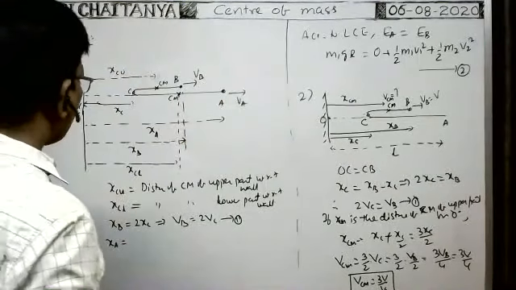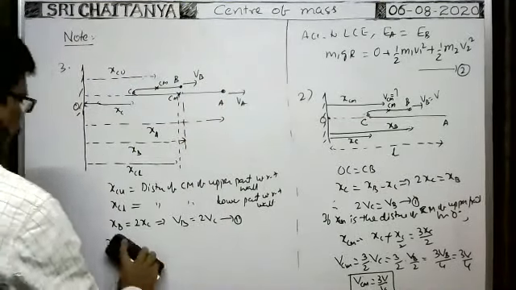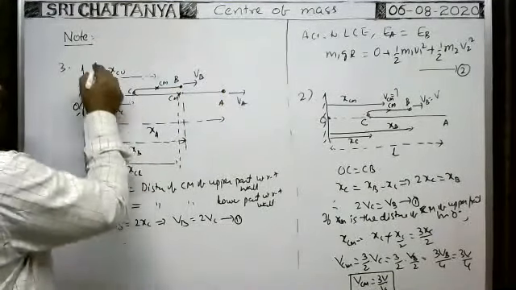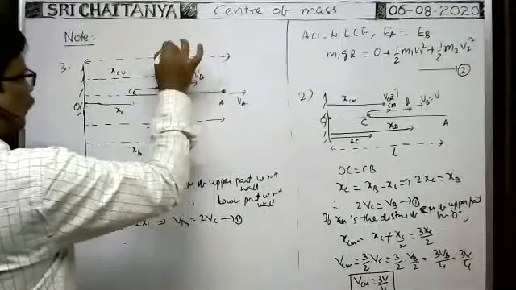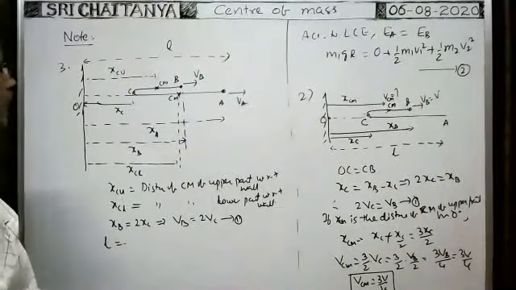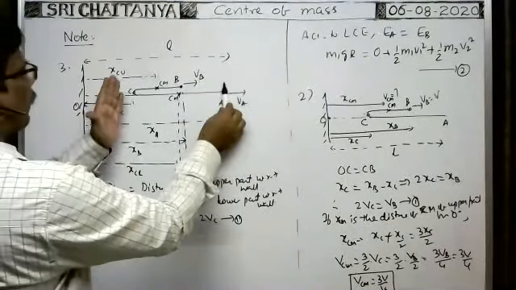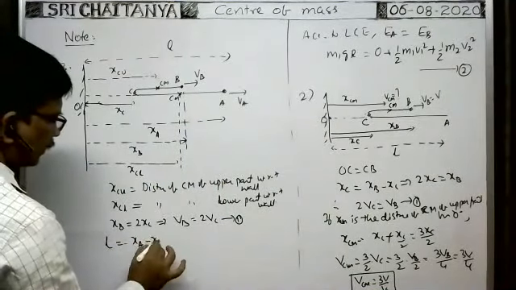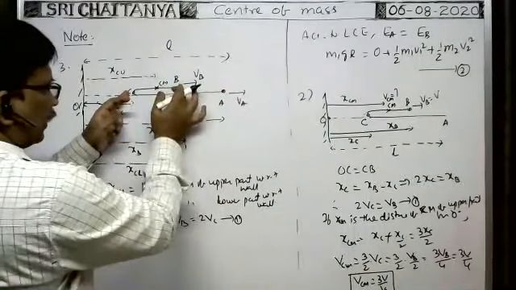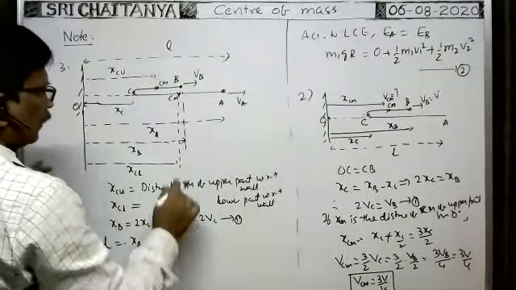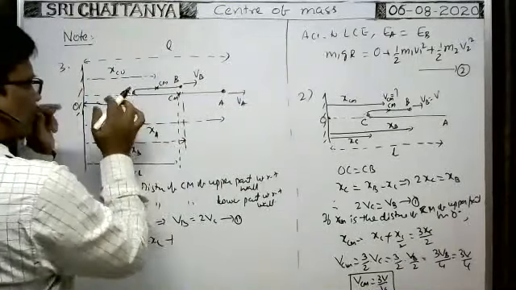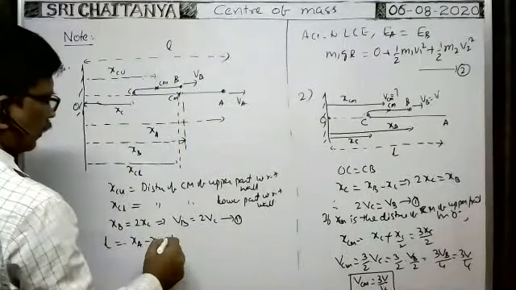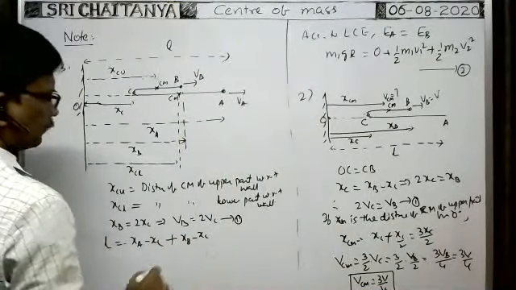Okay, XA, you write in terms of L. Here, the total length of the wire is say L. How can we write the total length L? XA minus XC is the length of this part of the wire, plus the length of this part, which is XB minus XC. So XB, this one, minus XC gives this length. That's why this is equal to XB minus XC.